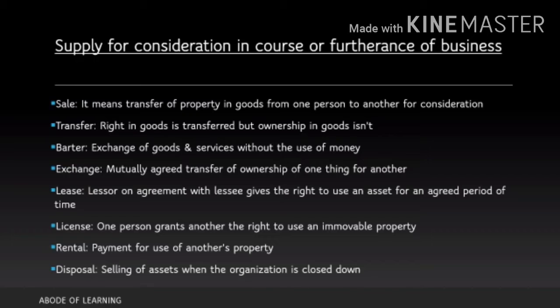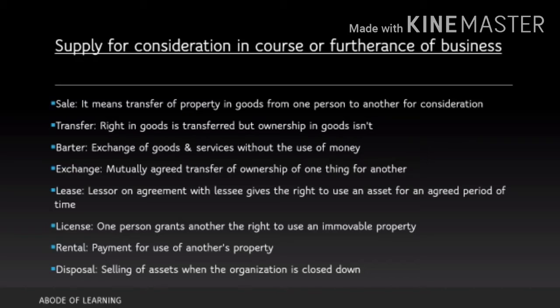Barter system is basically exchanging something that you have with something that you want that another person has. For example, Mr. A has a pen, Mr. B has a pencil. They are exchanging both these things without the use of money. That's called as barter system. Exchange means mutually agreed transfer of ownership of one thing for another. Let's just take one example. For example, you have an old phone. You are exchanging that old phone for a new phone. There is an exchange sale happening. So here you are not exchanging that phone for money. You are exchanging that phone for another thing, which is not money.